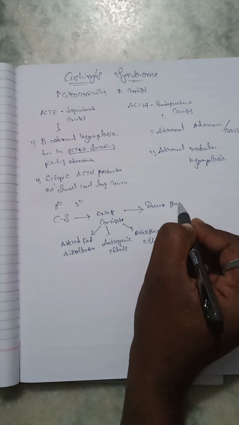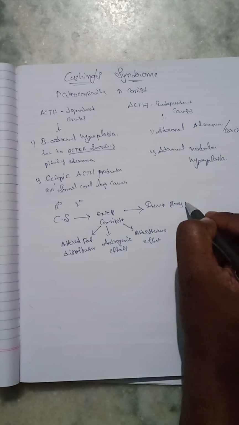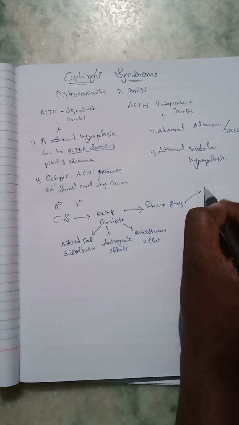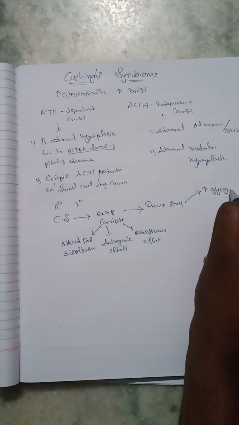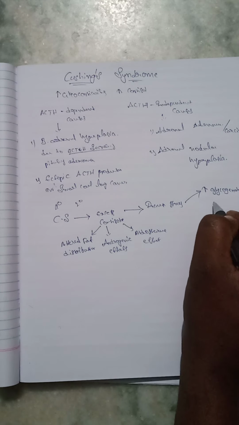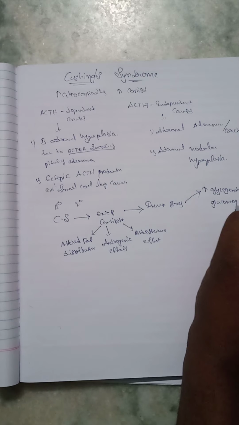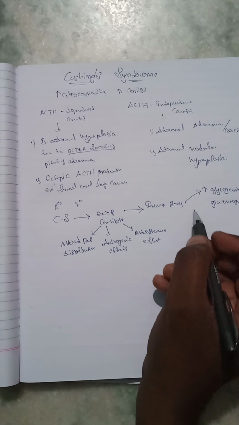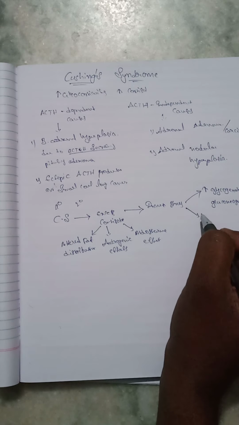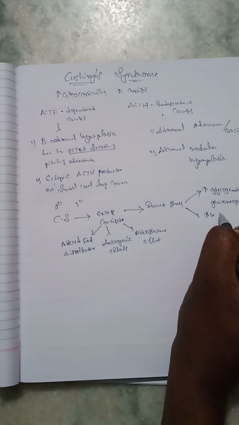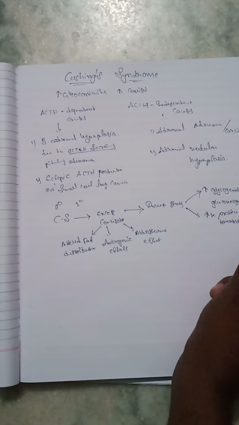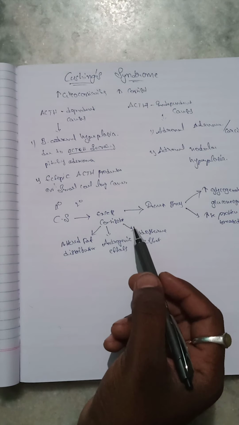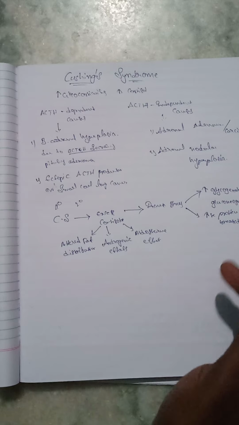By increasing glycogenolysis or gluconeogenesis, and increasing protein breakdown. It leads to Cushing syndrome. This is about Cushing syndrome.